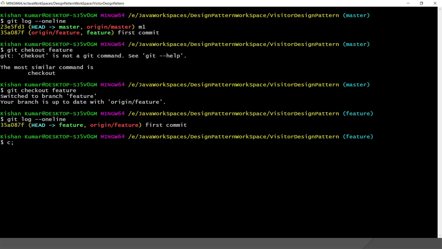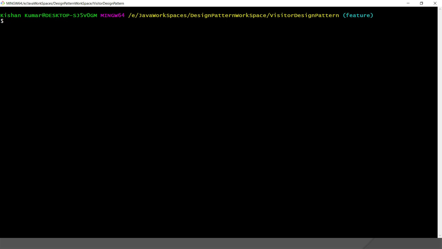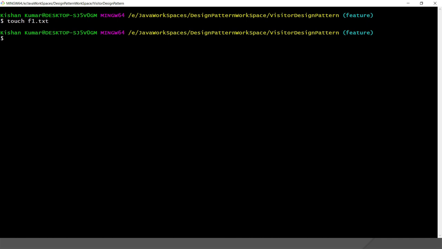So what I'll do, guys, just remember we have 2 commits on the master branch, clear? And here I'm going to make one commit on the feature branch, right? So I'm going to create one file, f1.txt. Now I'm adding this file into the staging area. That's why I'm issuing the command git add period.